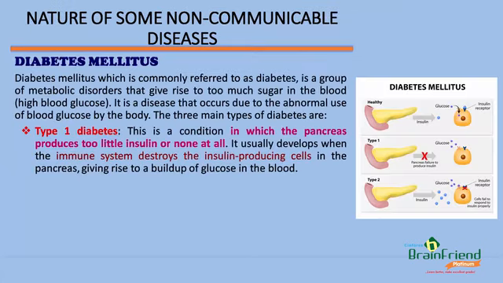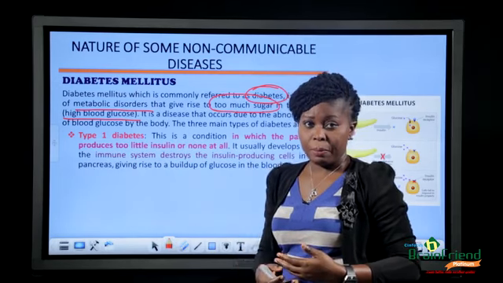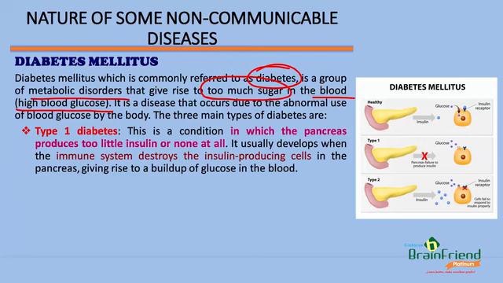Diabetes mellitus is commonly referred to as diabetes, and it is a group of metabolic disorders that give rise to too much sugar in the blood, which is what we call high blood glucose. When the body is not able to metabolize sugar, it will cause excessive sugar to reside in the blood. And that sugar is actually glucose. So it's a disease that occurs due to the abnormal use of blood glucose by the body. The body is supposed to make use of what?